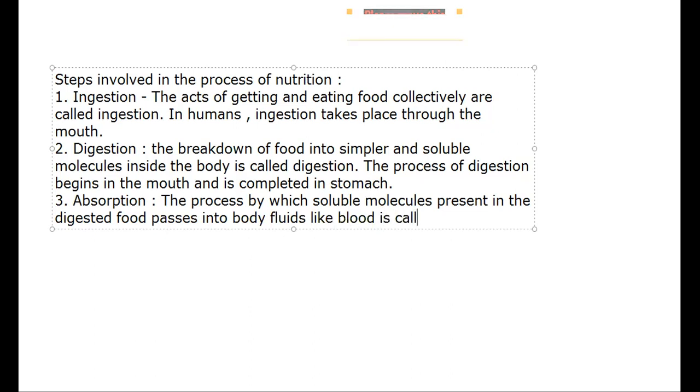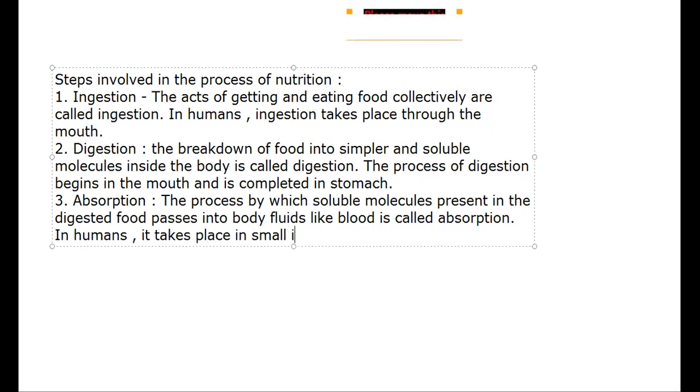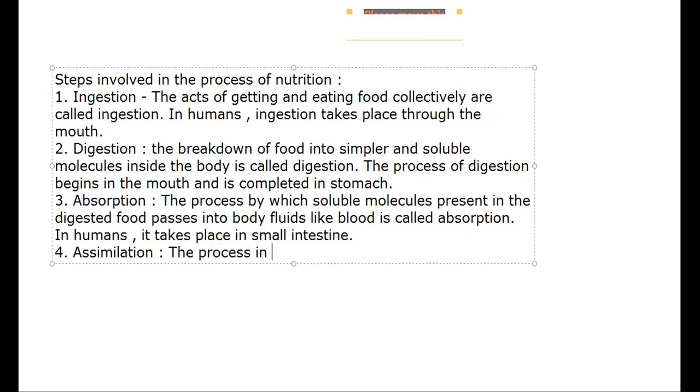This is called absorption. If I talk about humans, it takes place in the small intestine. Then we have assimilation. It is the process in which the absorbed food is used for producing energy. Now food is absorbed, and the next step is assimilation.